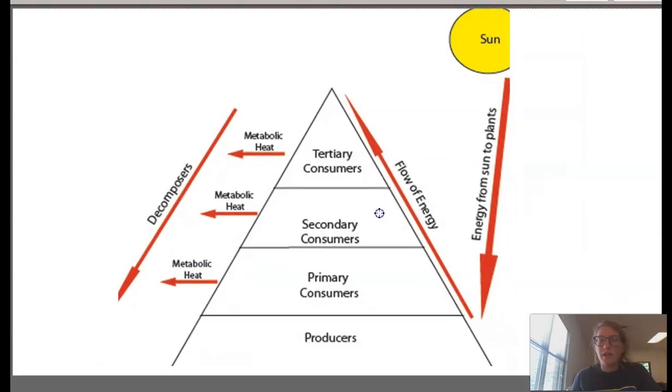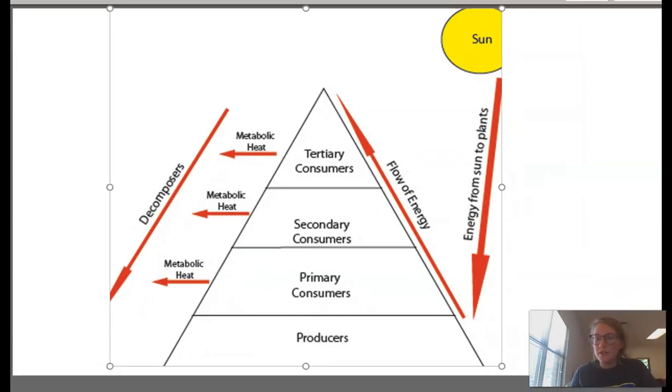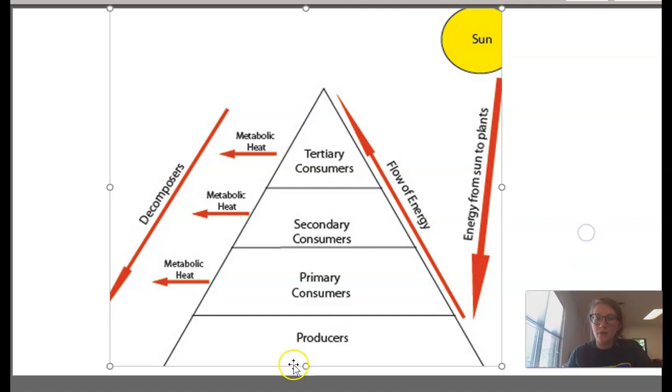So this shows the same thing, just a different picture. All right, your producers are going to be the most plentiful organisms down here. And then you have a primary consumer, something that eats the producers. You have a secondary consumer, something that eats the primary consumer. And then you have a tertiary, something that eats what's below it as well. At each level, you lose heat, you lose 90% of it, and only 10% goes up.